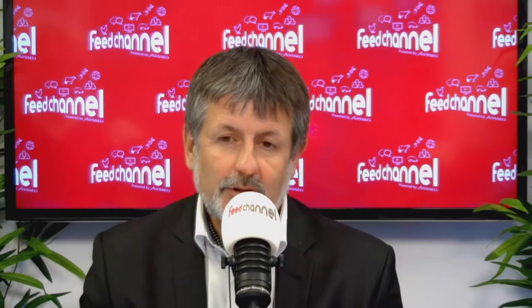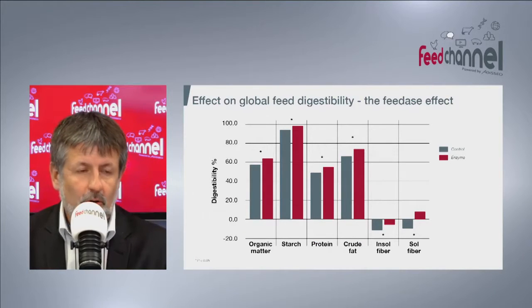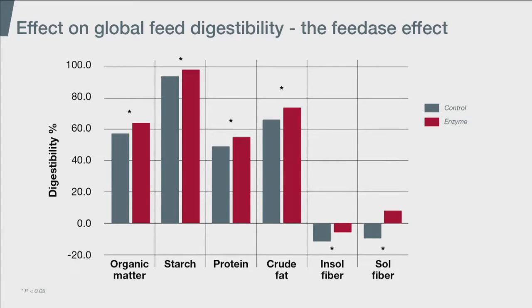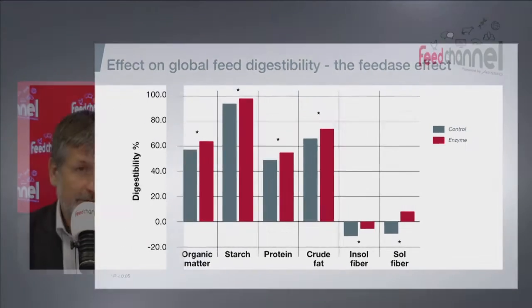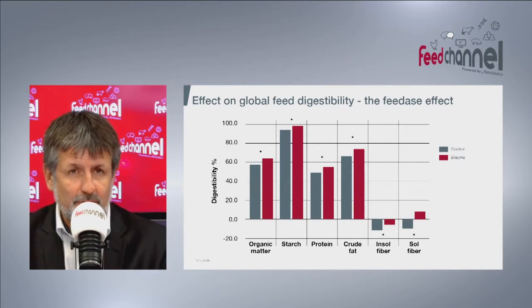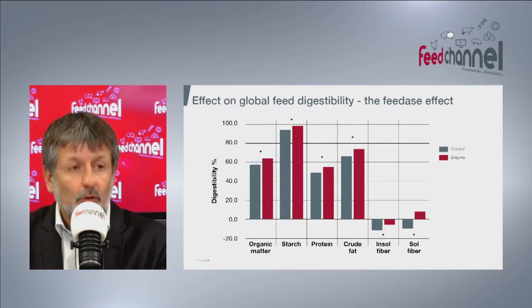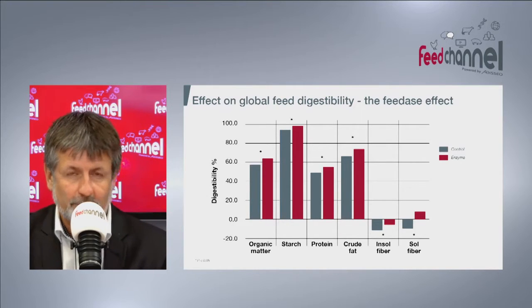Just to illustrate that, we tried in a trial that we are presenting here an enzyme with a range of enzyme activities on a wheat-based diet, to start. When you look at the improvement of organic matter digestibility, it's often easy to demonstrate an increase in digestibility, but it's important to look at the different nutrient parts of the feed. We looked at starch digestibility, protein digestibility, fat digestibility, and even the fibers. So we degrade the fibers, but we increase the individual digestibility of the different components, and globally that increases the organic matter digestibility.